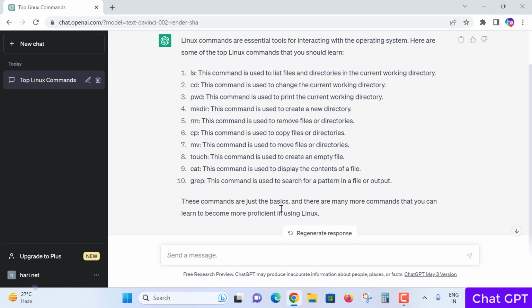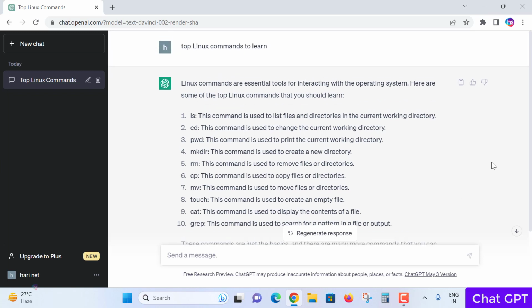grep, this command is used to search for a pattern; different types of combinations you can apply by finding a file or directory or path where the file is located. Ensure these commands are just for basics. There are many more commands that you need to learn to become proficient in the Linux operating system.